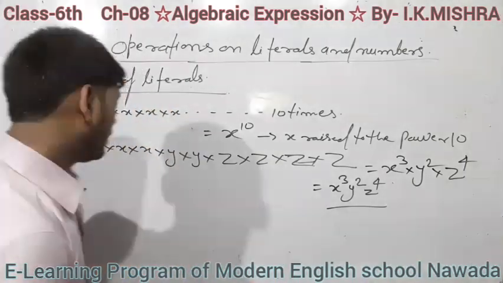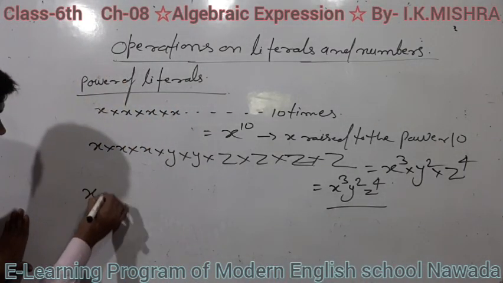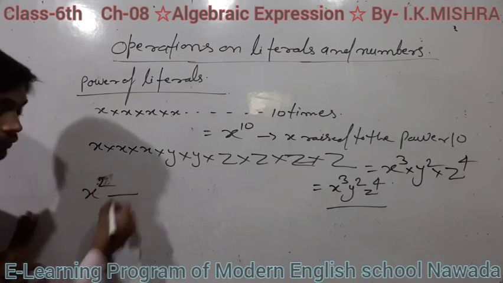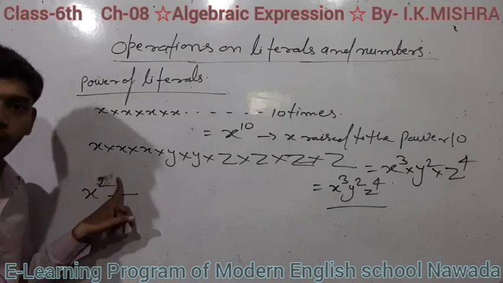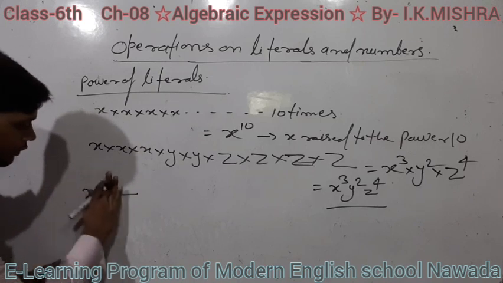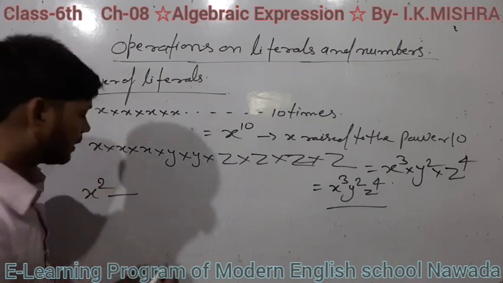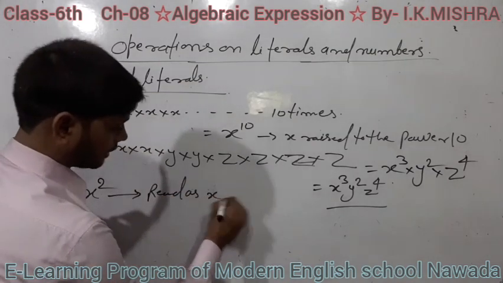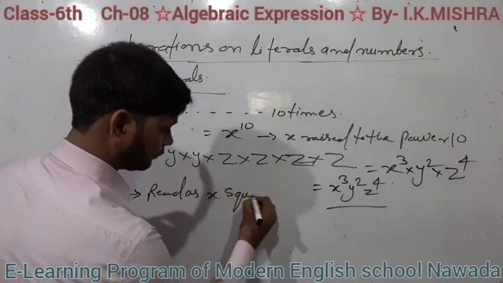Understand this word. When the power is 2, as in x to the power 2, it is simply read as x square.